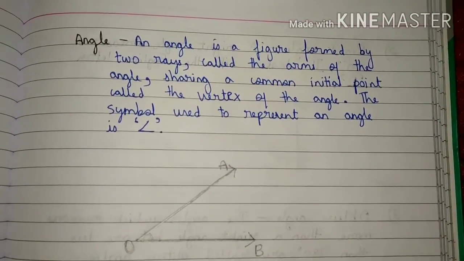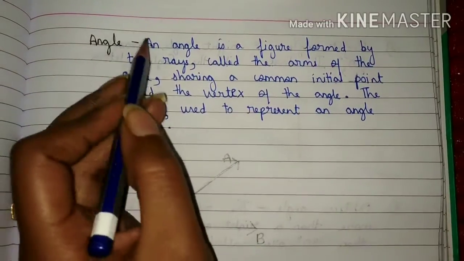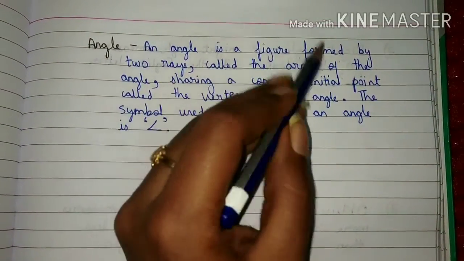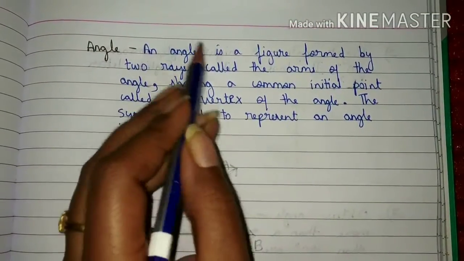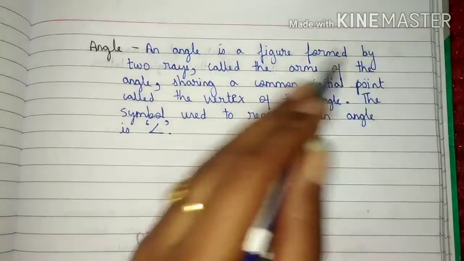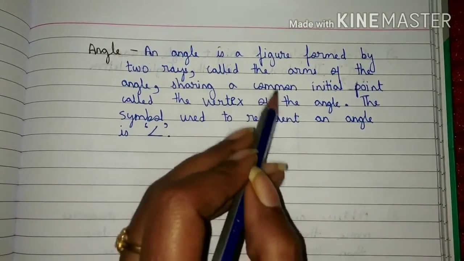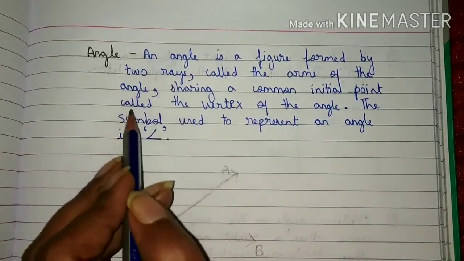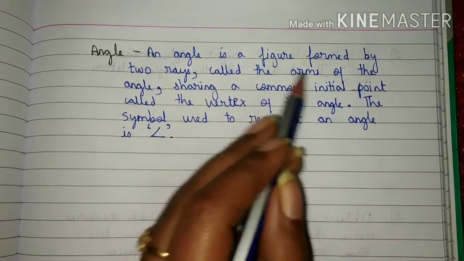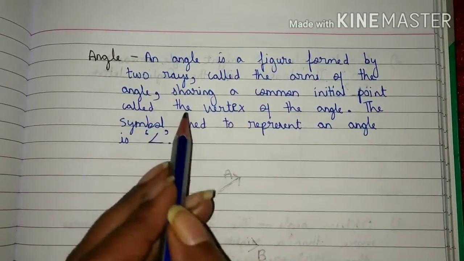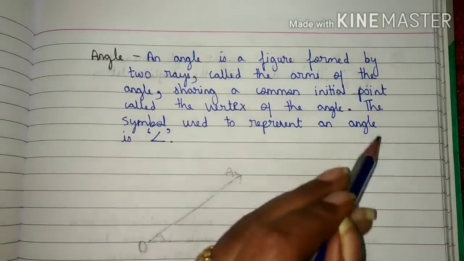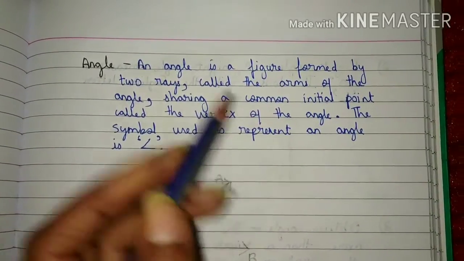Students, now we will study angle. An angle is a figure formed by two rays called the arms of the angle, sharing a common initial point called the vertex of the angle. The symbol used to represent an angle is this.